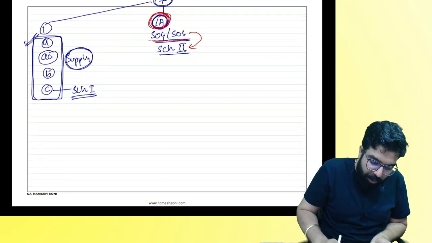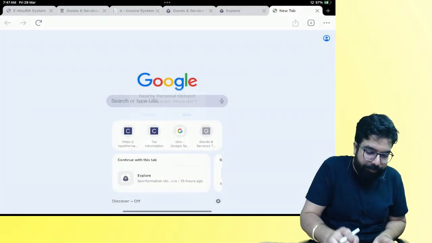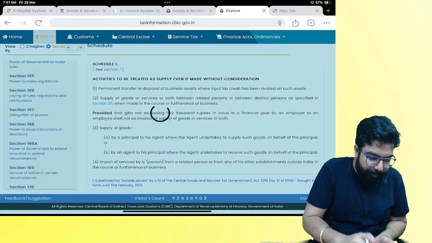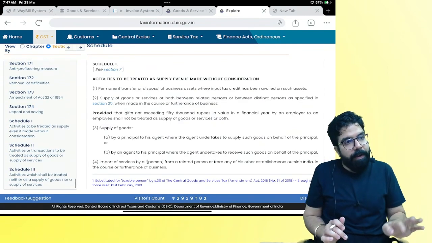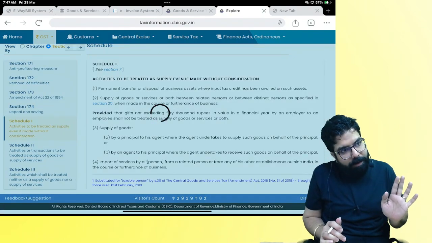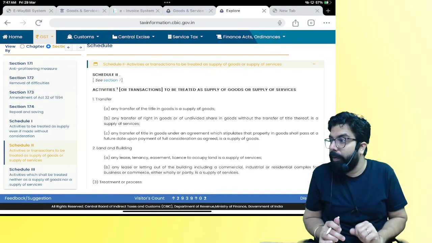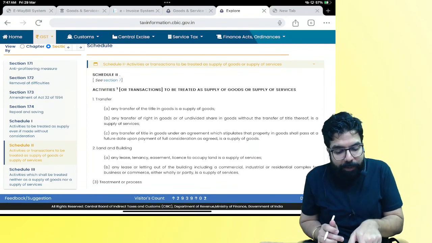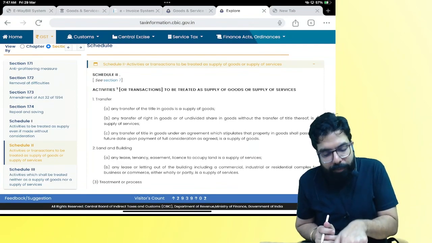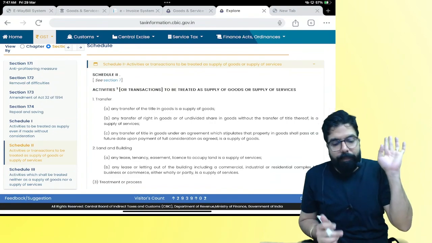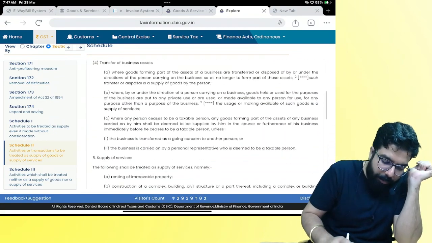Now, if we go to Schedule 2, see, this is the section act, everyone. In the act, Schedule 1 we already learned. There is one more annexure which is Schedule 2. Can you guys see Schedule 2? Schedule 2 says activities or transactions to be treated as supply of goods or supply of services. Now we are going to learn how many paragraphs are there.